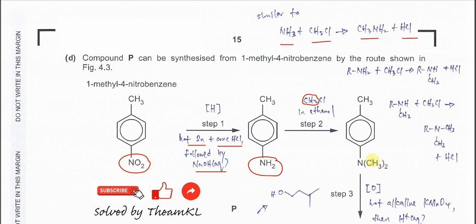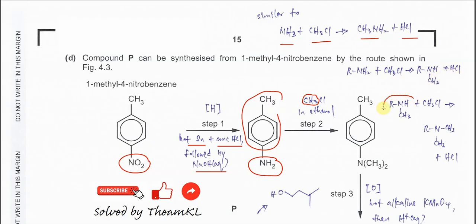Actually it involves 2 steps. The first one is this one. Let's say this is the alkyl group, R with NH2, with the chloromethane. Then first it will form this, the NH with 1 methyl group, with HCl.